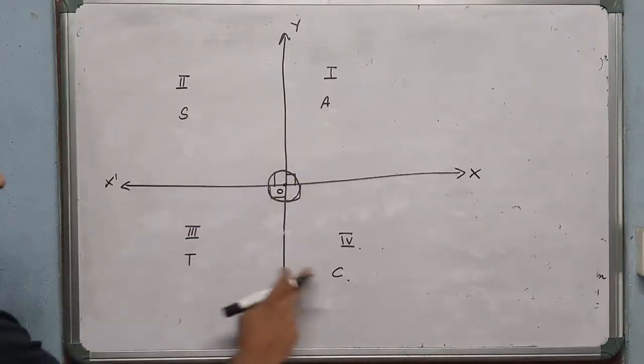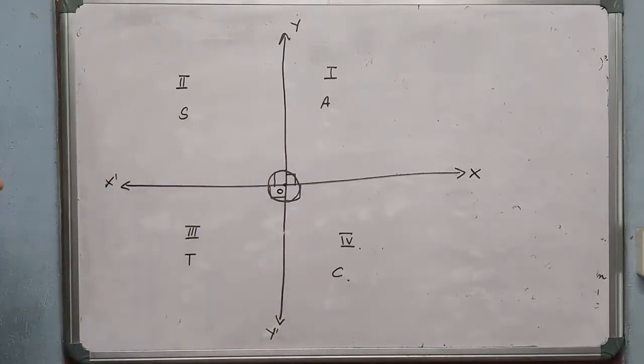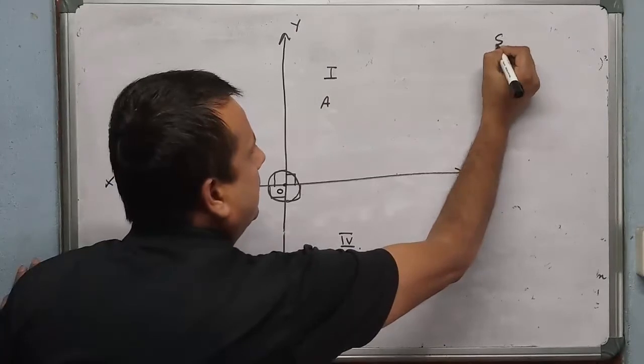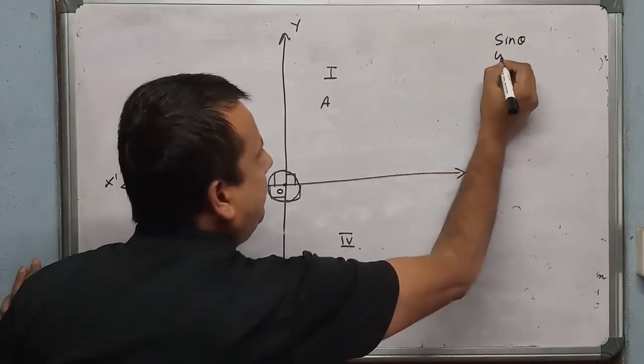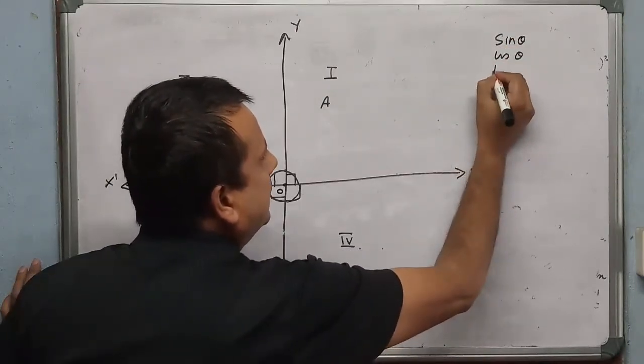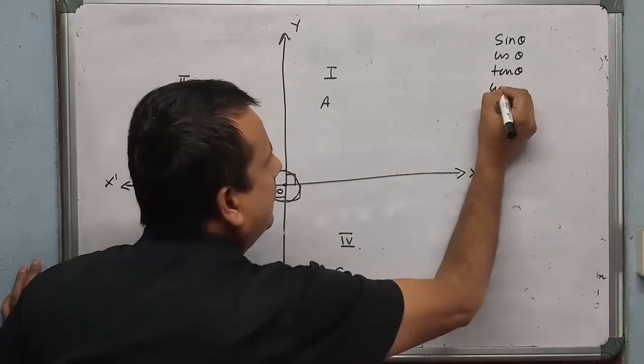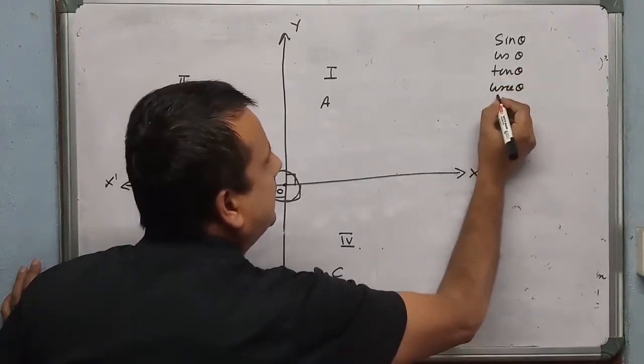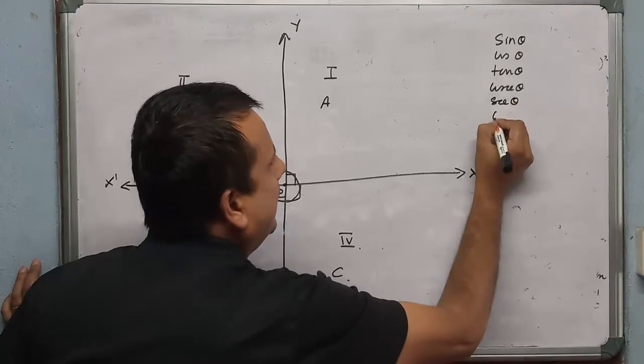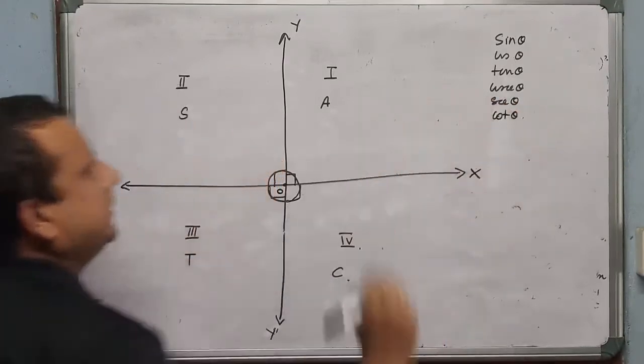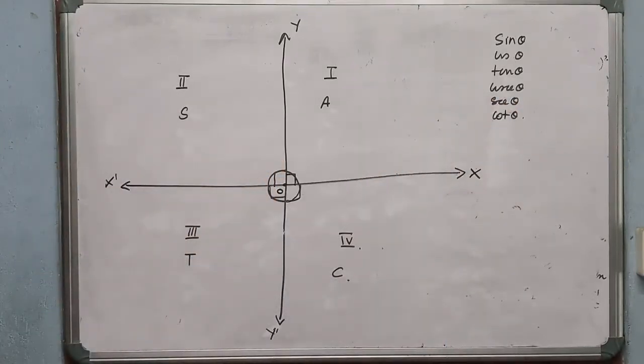A, S, T, C. Now there are 6 trigonometrical ratios: sin theta, cos theta, tan theta, cosec theta, sec theta, and cot theta. You did these things in class 10. Sin, cos, tan, cosec, sec, cot.